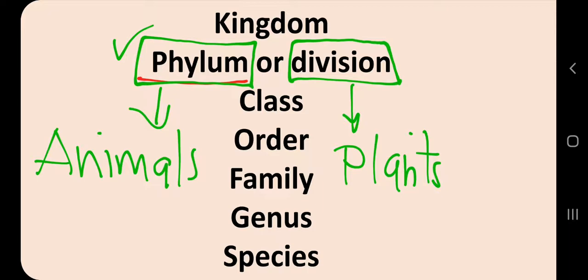If you remember the Porifera, Coelenterata, Annelida, Arthropoda, Echinodermata, Chordata, those groups were phylum for animals, and the Bryophyta, Pteridophyta were for plants. Then again we divided these groups into classes, then orders, then family, then genus, and then finally species.